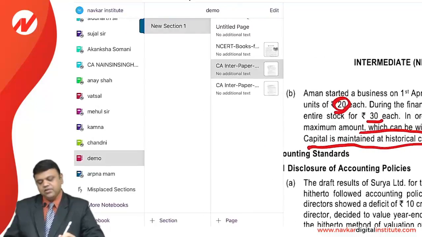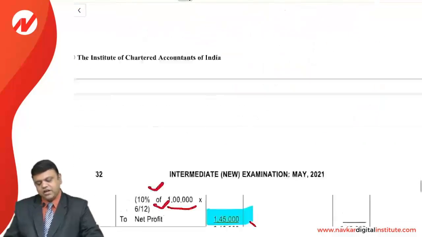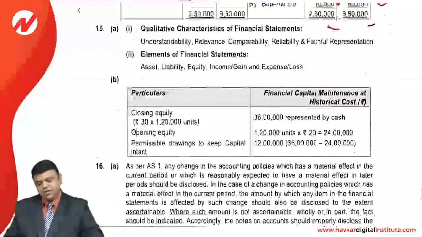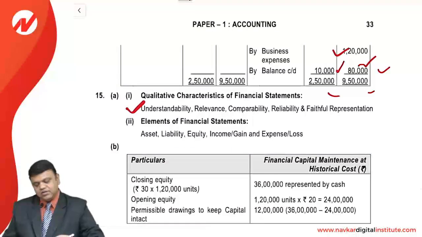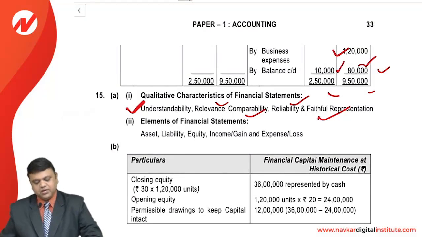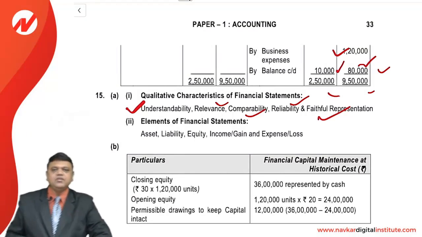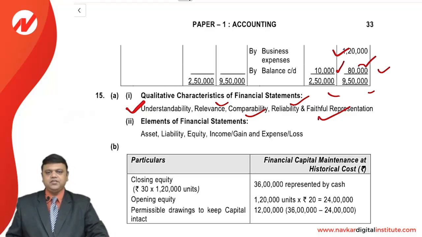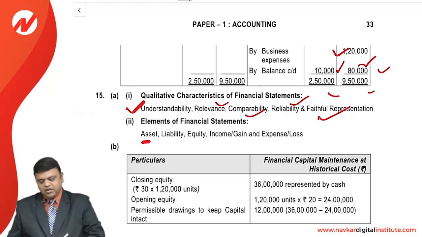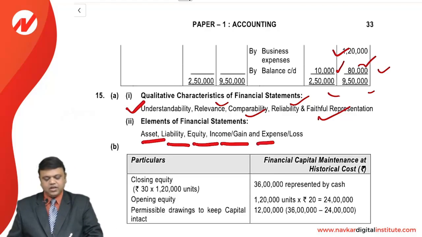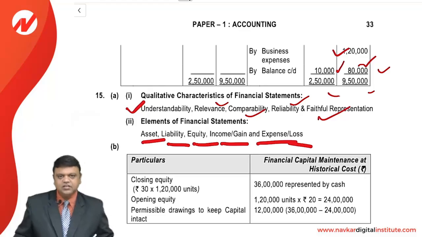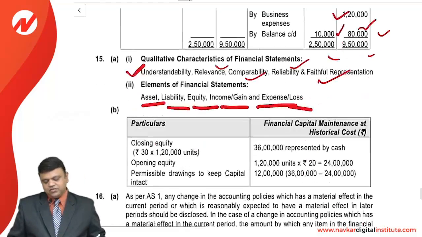A very simple sum. First of all, we need to understand the characteristics of the financial statements, and those are understandability, mainly relevance and reliability. Apart from comparability and faithful representation, these are all the qualitative characteristics of the financial statements. And the elements: assets, liabilities, equity, income or gains, and expenses or losses are the elements of the financial statements.